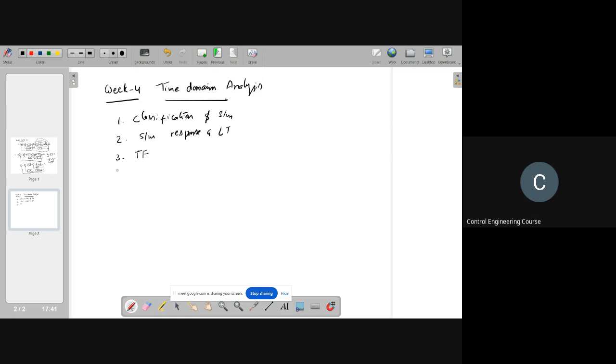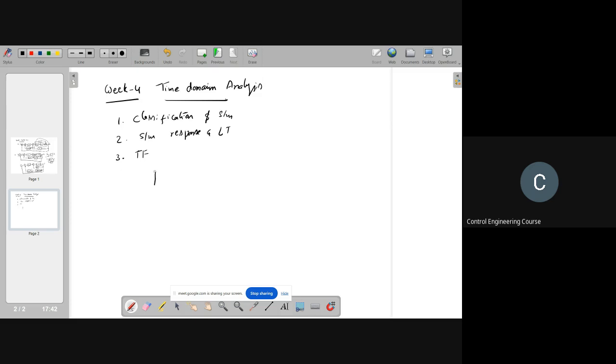Now in this week 4 lesson, you will focus on time domain analysis. Even though computing responses in the frequency domain is an easier task because of multiplications and manipulating algebraic equations, sometimes we need to know how the system behaves.